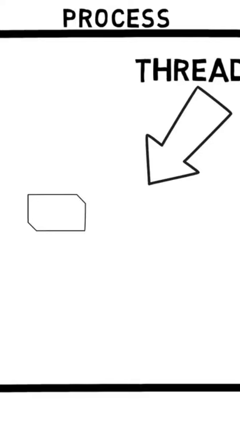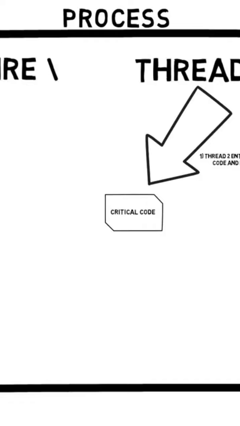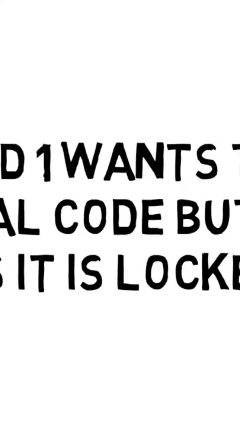So to get round this, there's the idea of locking. That means that when a particular piece of code is important, it can be locked. Now, there are a whole variety of different locks that are available and the way they work is different. But the basic idea is this: thread 1 comes into an area that is sensitive, it will lock that area and say no one else can come in here. It will do its work, and if that's happening, thread number 2 comes along, it will wait until thread number 1 has finished and then exits out the other end.